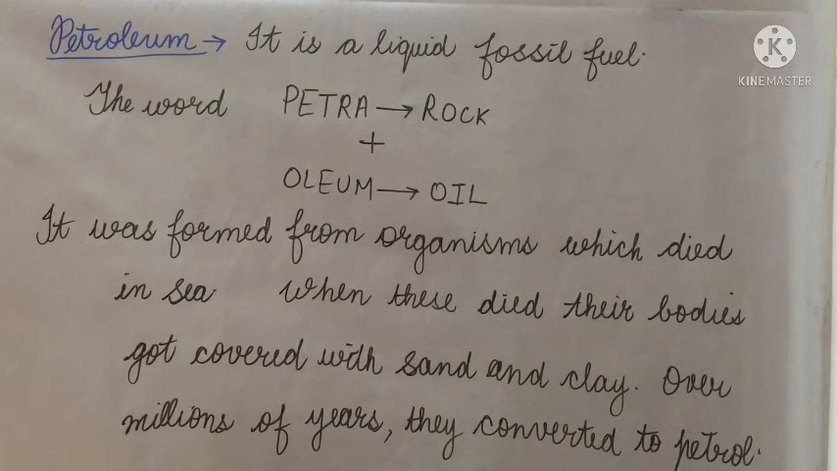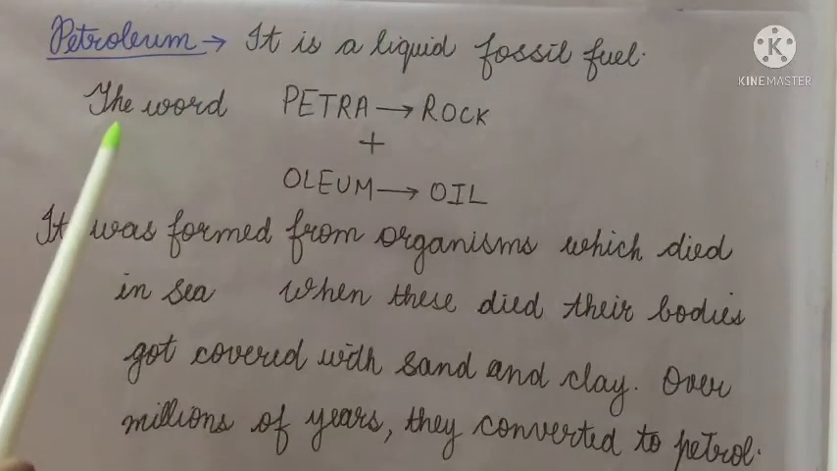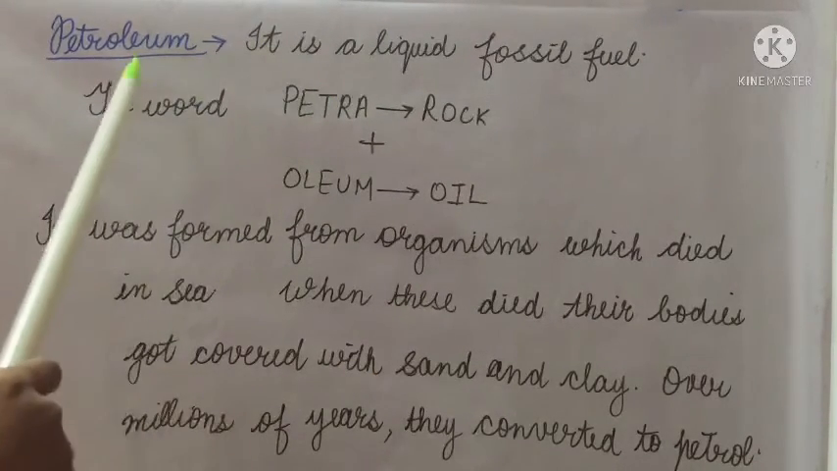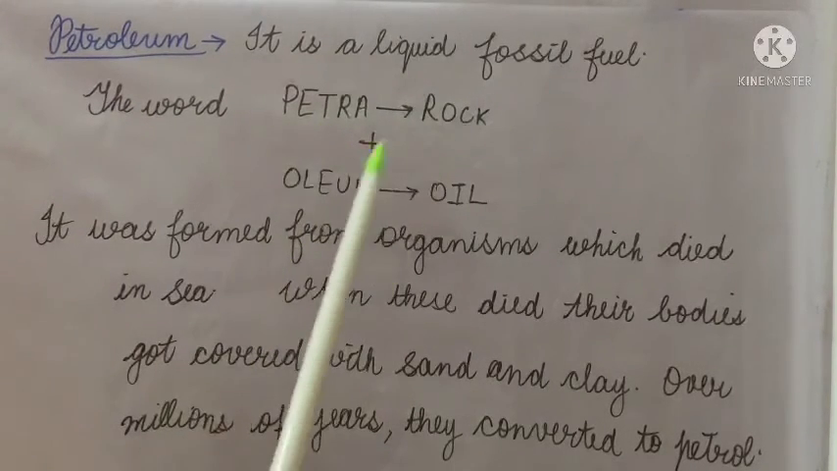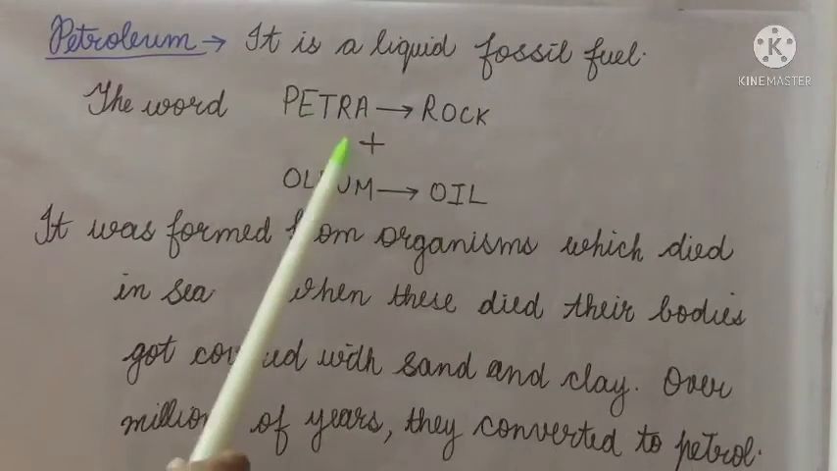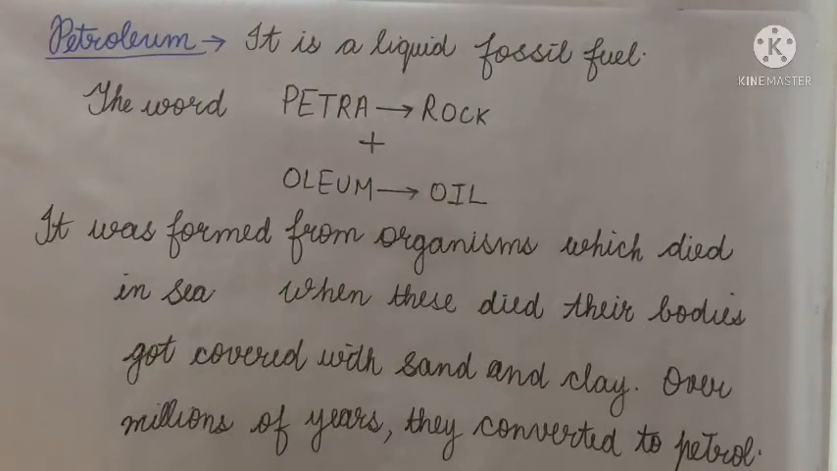Students, you know what is petroleum. So over here when we see this petroleum word, it is a liquid fossil fuel and it is formed from the word petra plus oleum, that is petroleum. Petra and oleum. Petra means rock and oleum means oil. So petroleum, that is rock oil. Now let's see further.